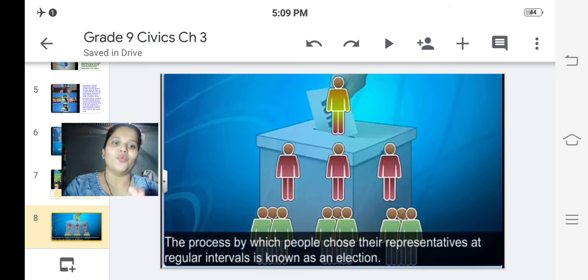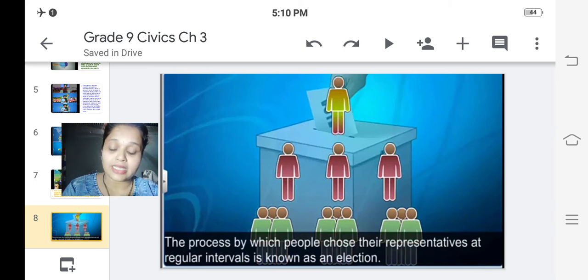Okay, so what is an election now? The process by which people choose their representatives at regular intervals is known as an election. What is an election? It is a process by which people choose their representatives. What kind of a process? A process in which people choose their representatives at regular intervals.